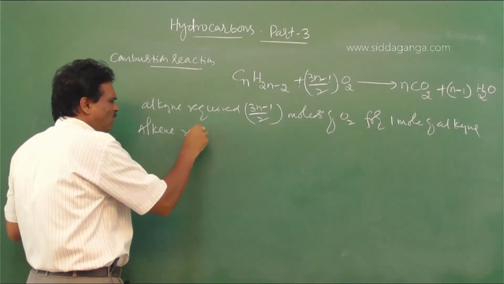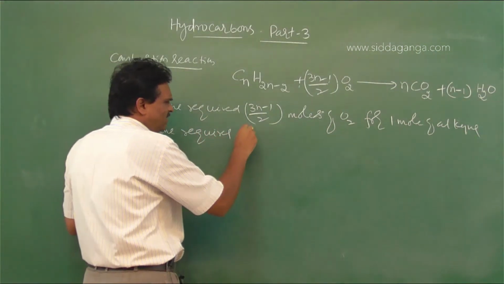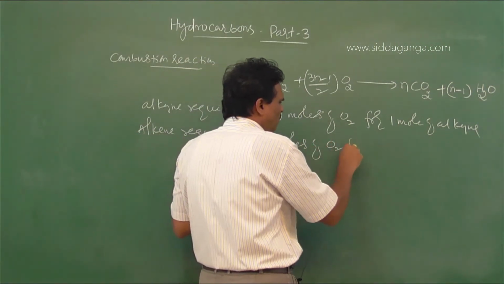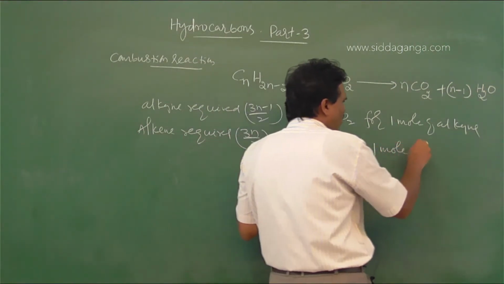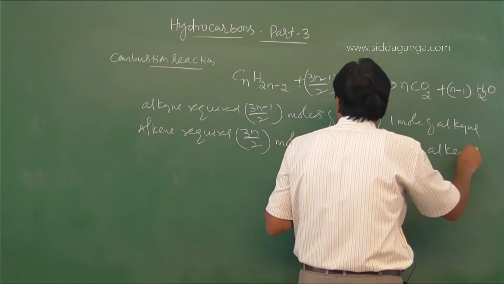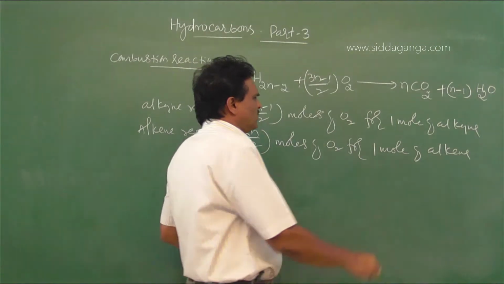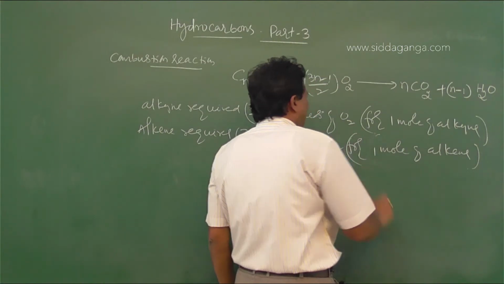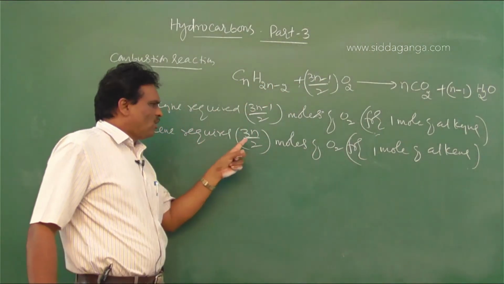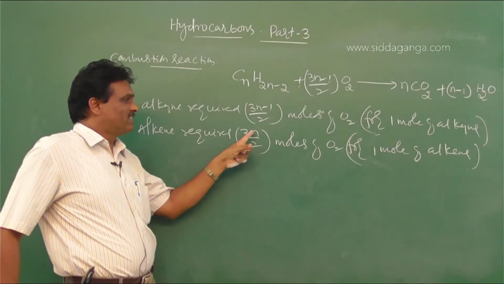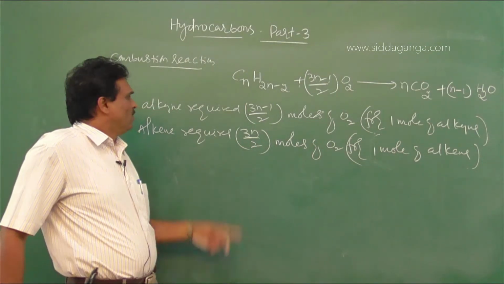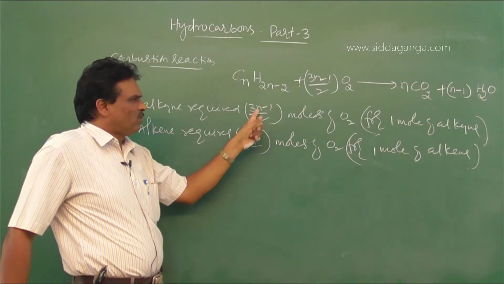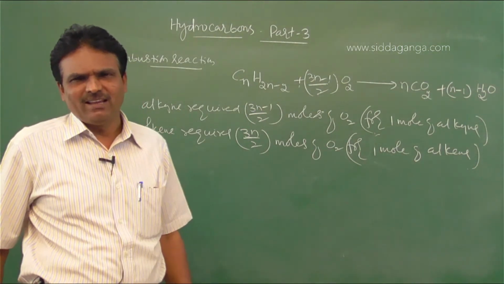Alkene requires 3n by 2 moles of O2 for 1 mole of alkene. Listen, for 1 mole of alkene, the number of moles of oxygen required is 3n by 2. For 1 mole of alkyne, the number of moles of oxygen required is 3n minus 1 by 2.